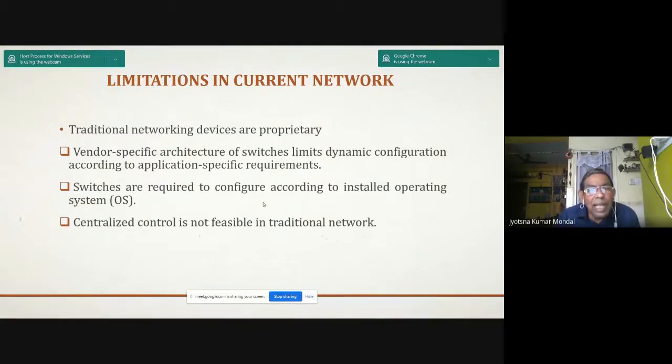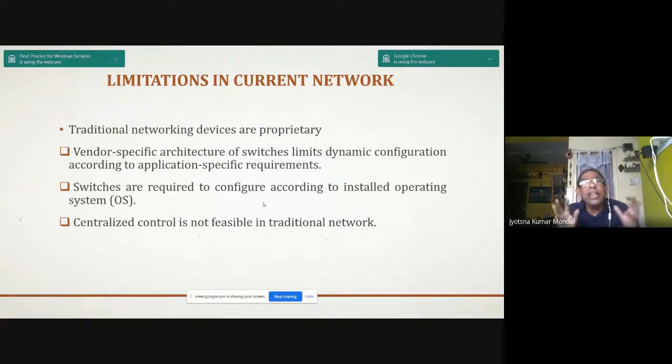So the limitations I can spell out in a traditional network device is a vendor specific architecture. When I am buying a switch from Cisco, it is specific in terms of the control software, in terms of the hardware, in terms of the memory, everything. So it limits the dynamic configuration according to application specific requirements. And switches are required to be configured according to the installed operating system. I cannot change the operating system. I cannot control the operating system.